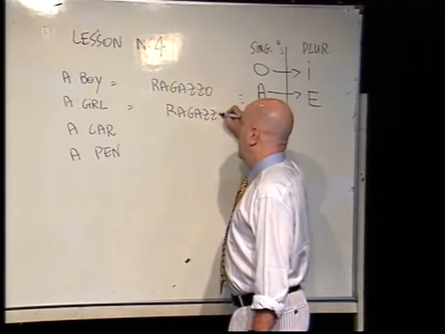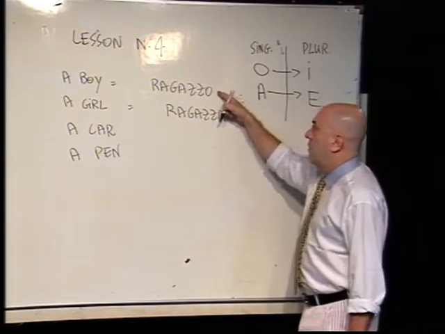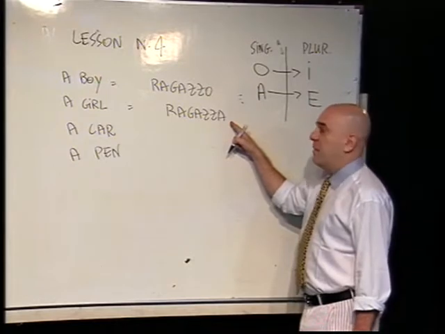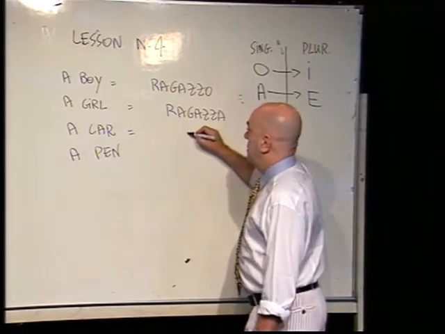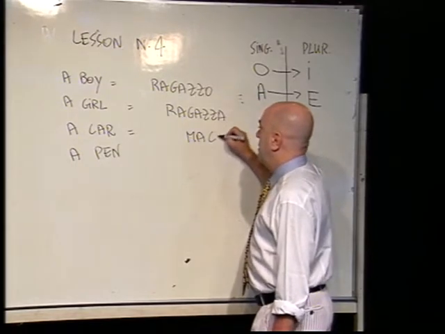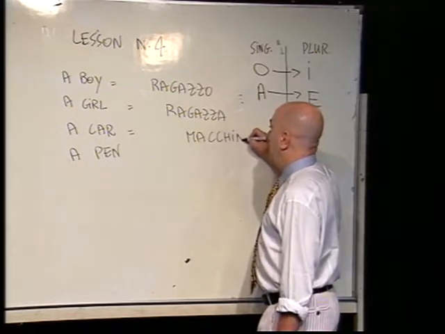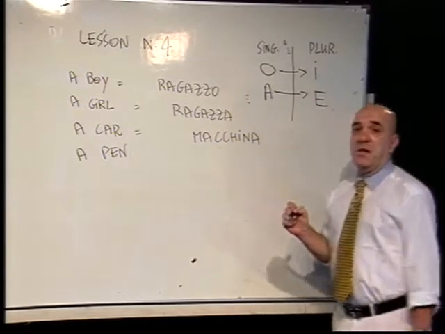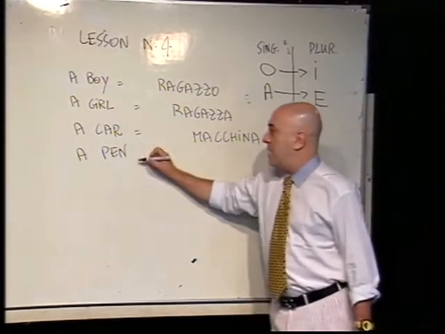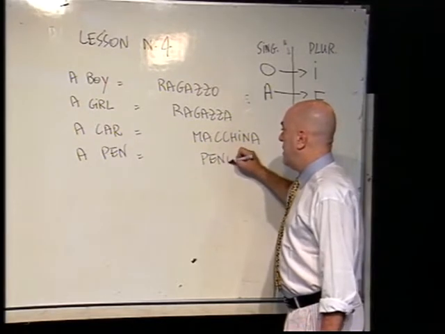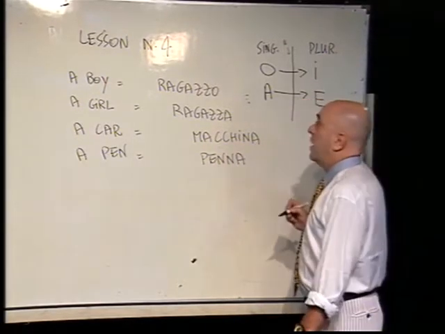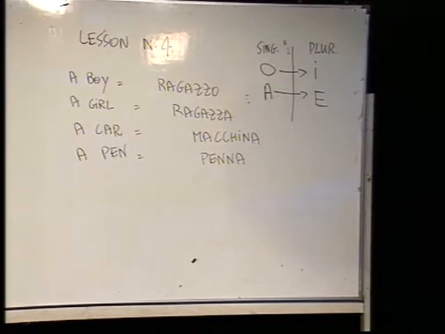Ragazza, feminine, O, A for feminine. You remember how to say car? Macchina, feminine word, and pen, penna, feminine word as well. Okay?